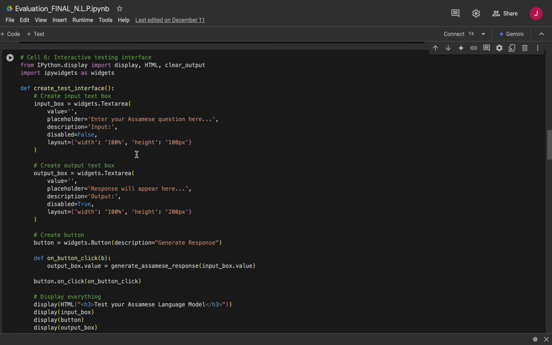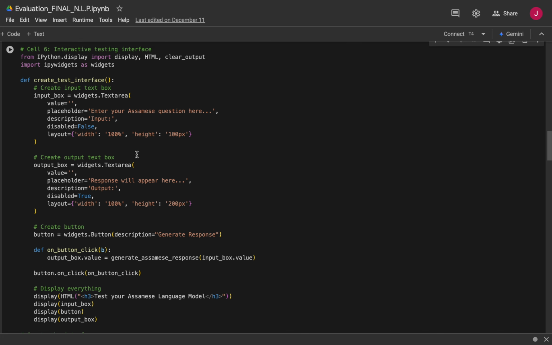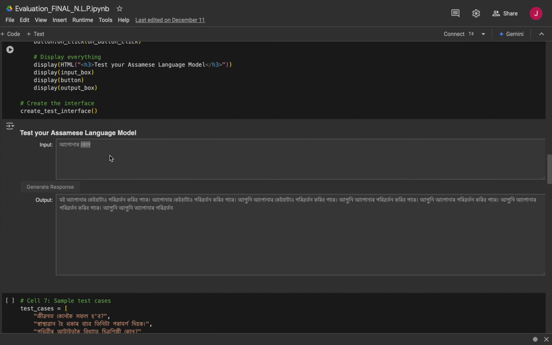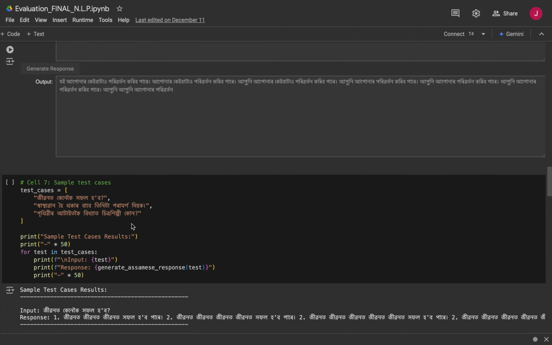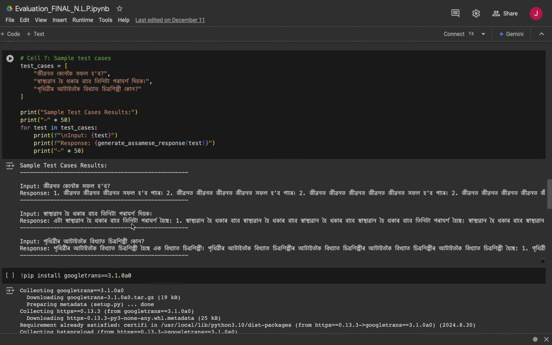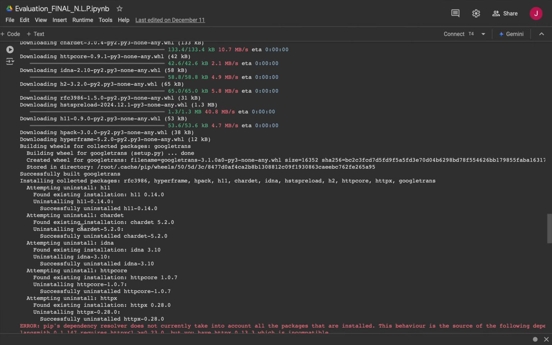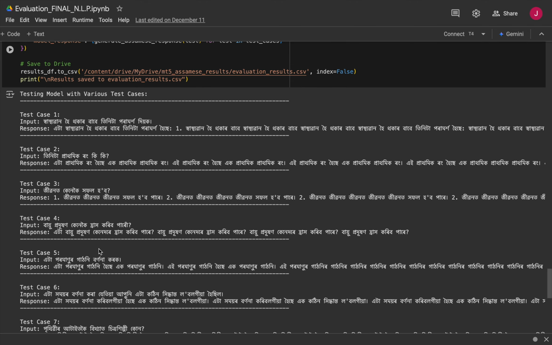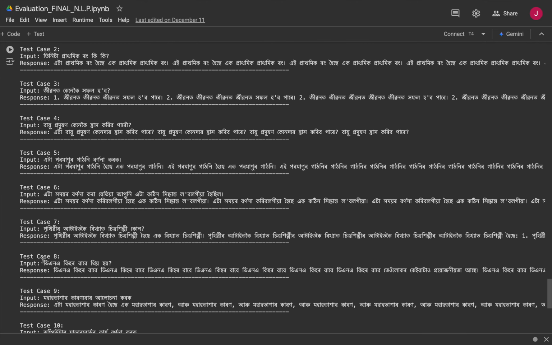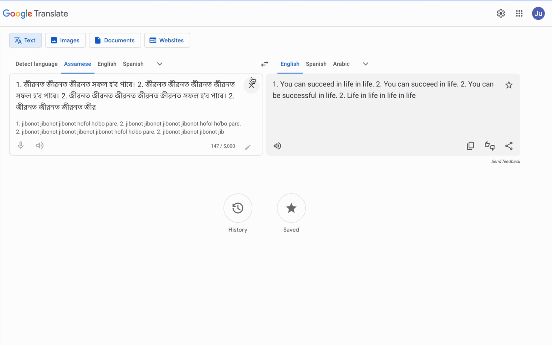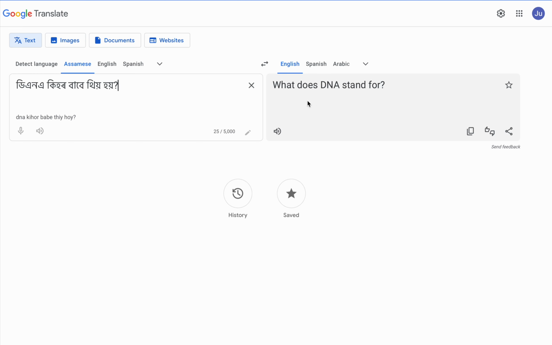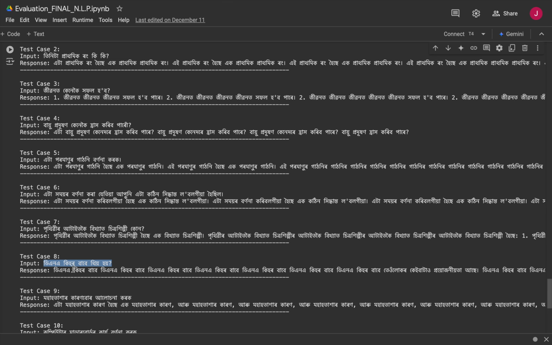In our case, we created an interactive testing interface where we created boxes for the input and it generates some output. We tried to test the test cases too. Let's say we try test case 10 here. Let's see one of the examples. The question is, what does DNA stand for? And the result would be, the DNA stands for, and it keeps repeating.